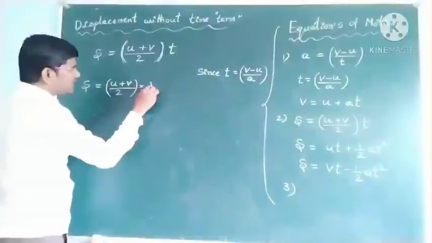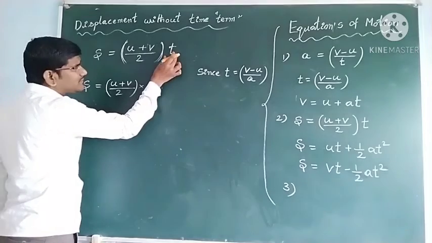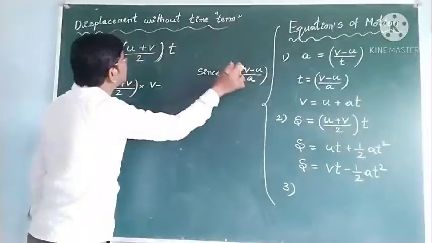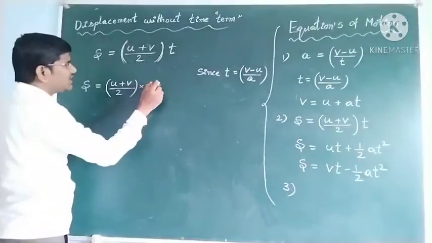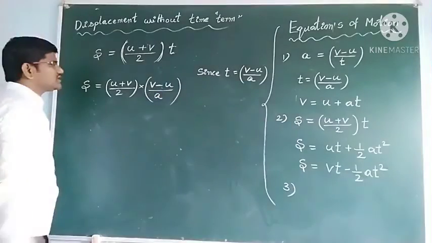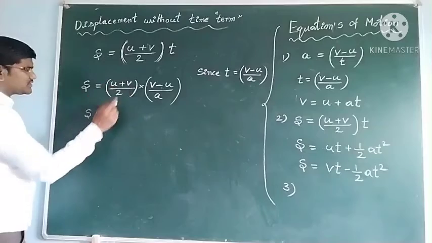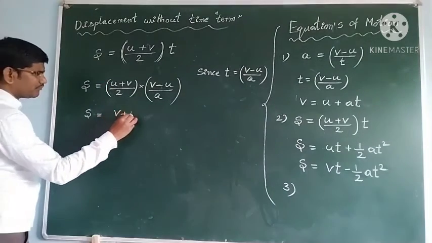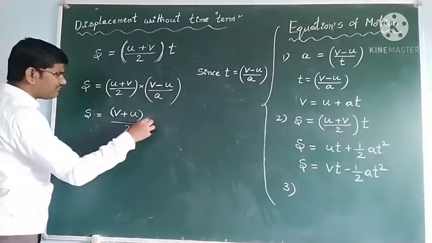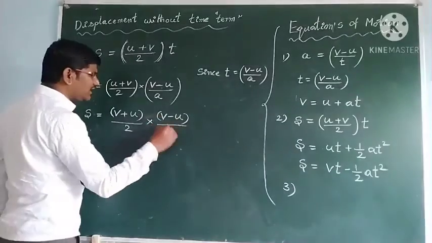I don't want t, I want t in terms of final velocity, initial velocity and the constant acceleration. So instead of t I am writing (v minus u) by a. Then displacement s is equal to (v plus u) by 2 into (v minus u).